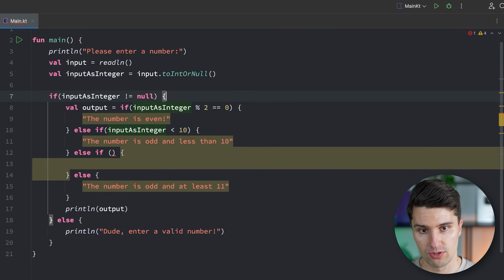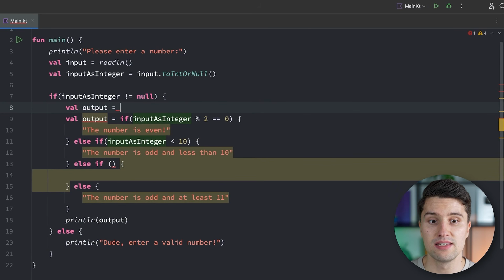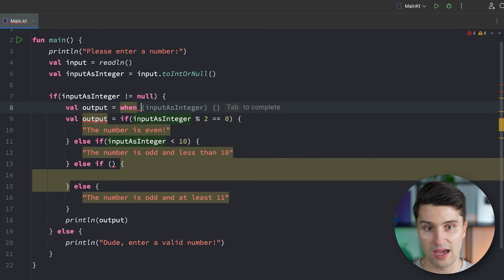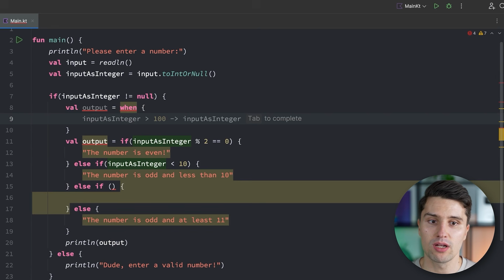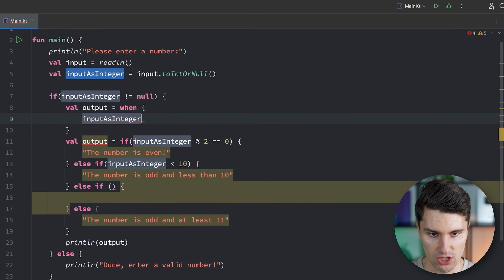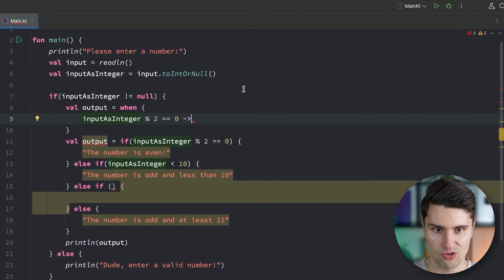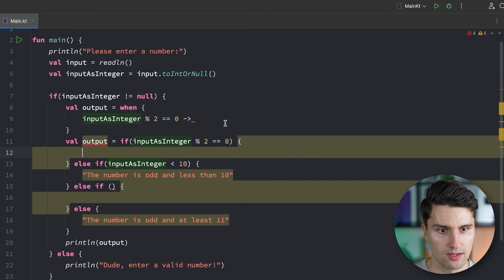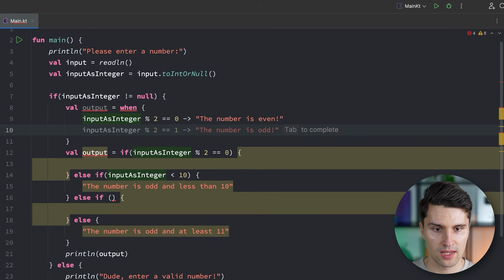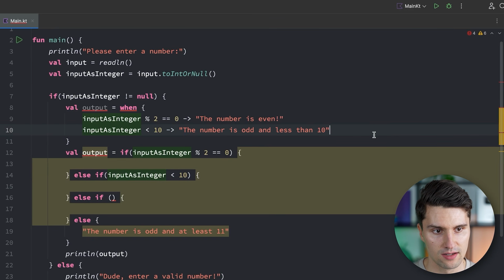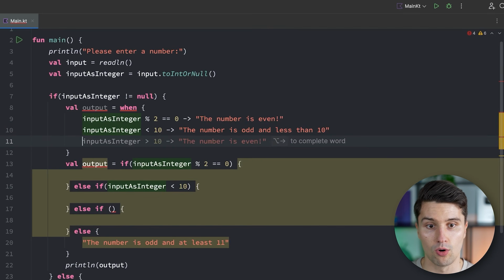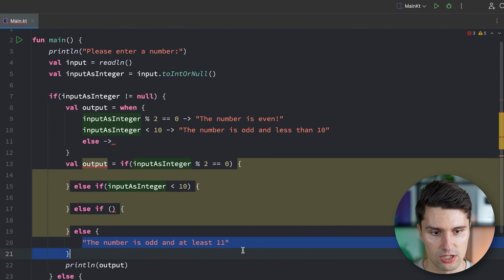So what we could do is we could say val output is equal to when, and then open curly braces, and then we can put all of our conditions here in one single line kind of. So if the input as integer modulo 2 is 0, then we add such an arrow. That is how these when expressions work. And we will say, yep, the number is even. If input as integer is less than 10, we would say the number is odd and less than 10. And in all other cases, we can also use the else condition here.